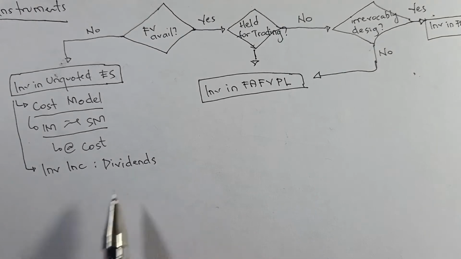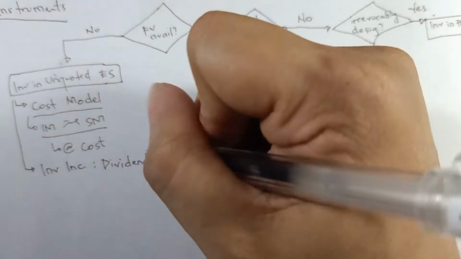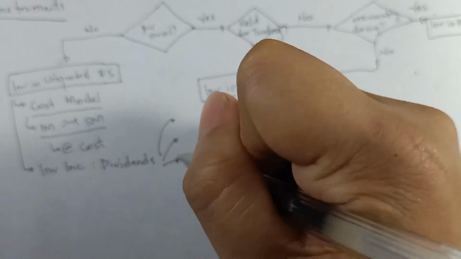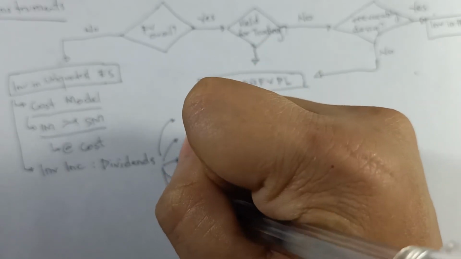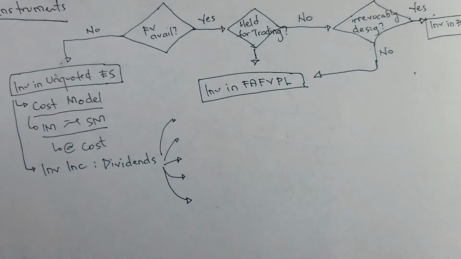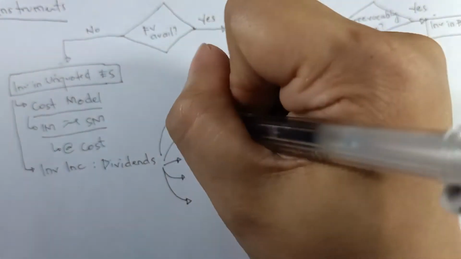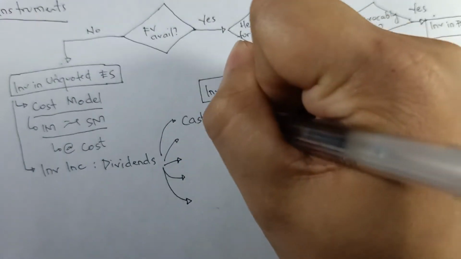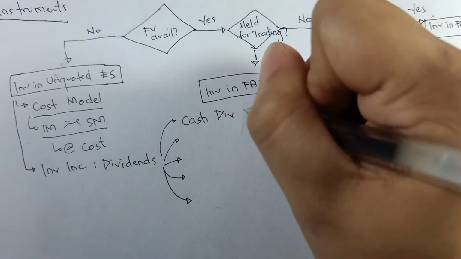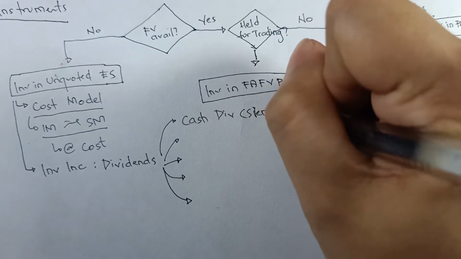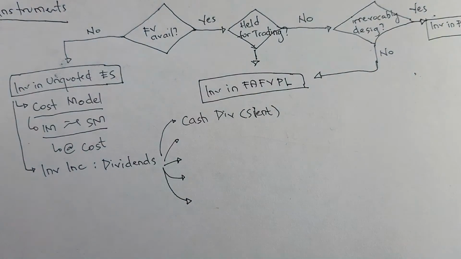So let's now talk about dividends. When we say dividends, we actually have 4 kinds, or let's say 5 kinds of dividends in general. So what are these dividends? First is the cash dividend. When the problem is silent and just says dividend, without saying what kind of dividend, we always assume it is a cash dividend.